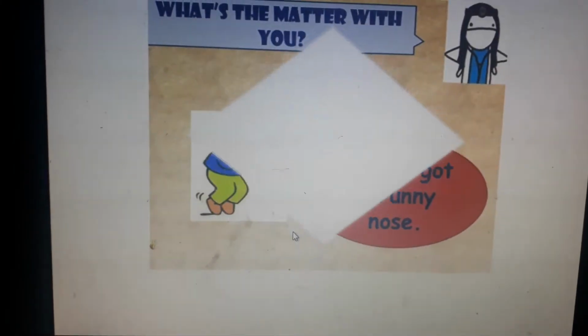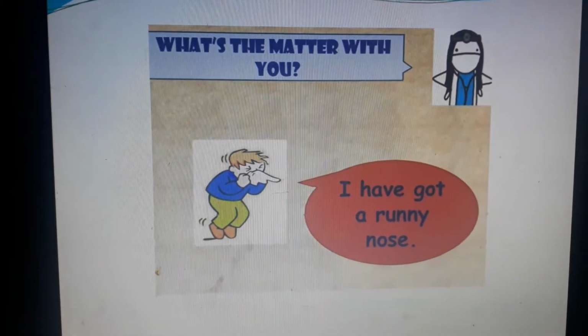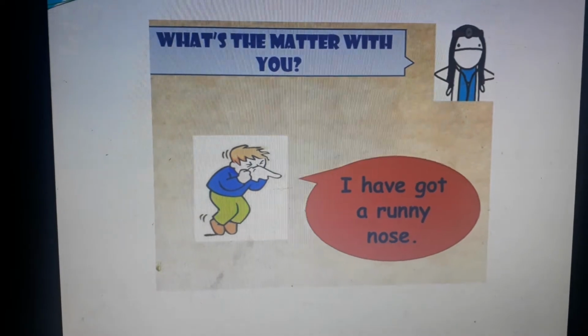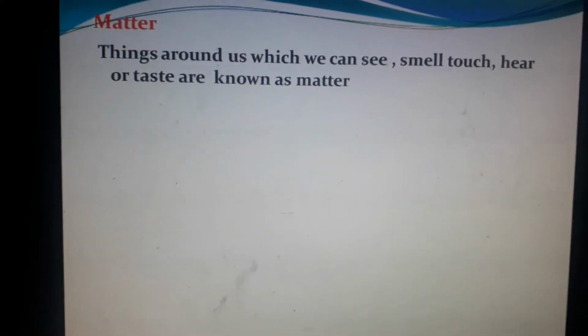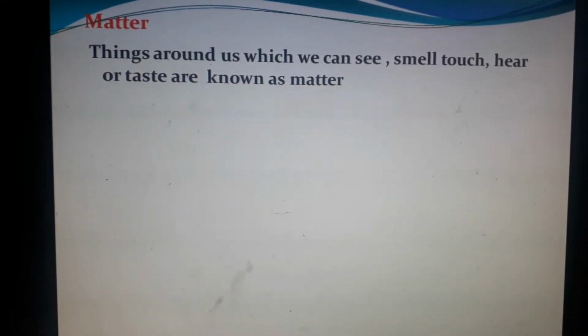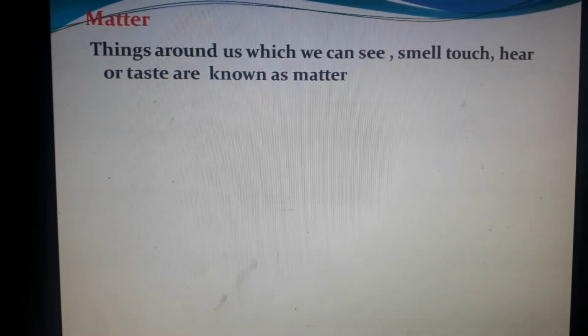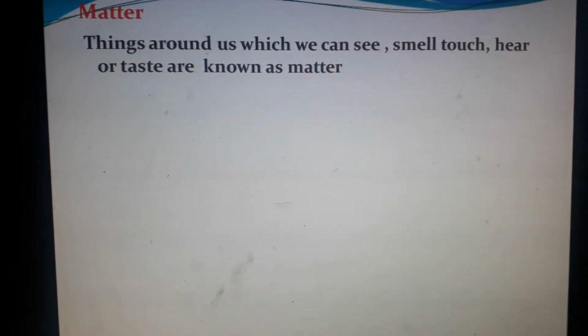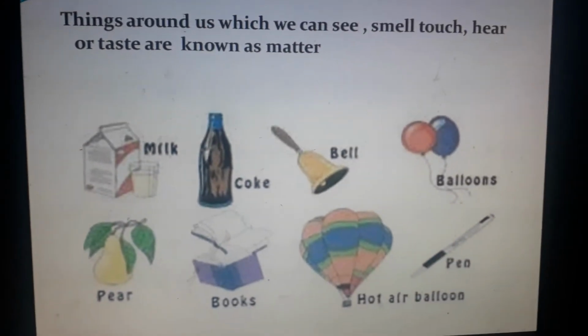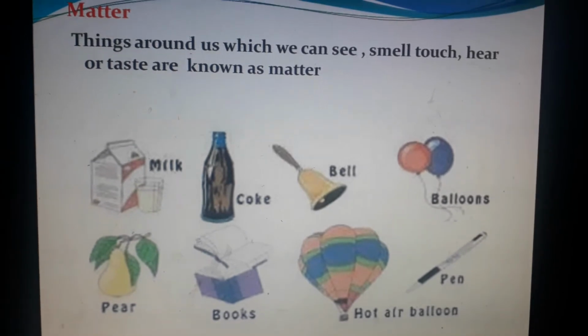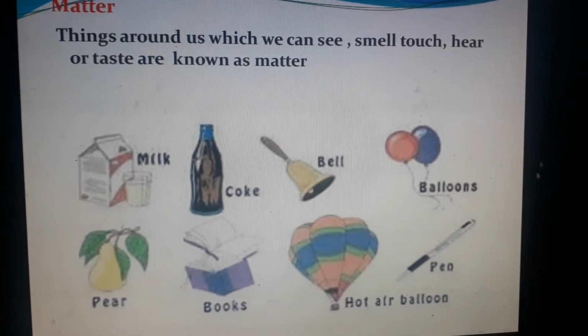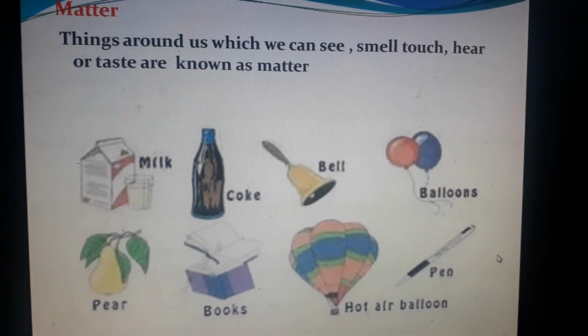I think yes. Is it in this way that you have come across this word? But in physics also, you know very well that things around us which we can see, smell, touch, hear or taste are known as matter. So there are so many things around us which come under the category of matter. So we can call them all matter.